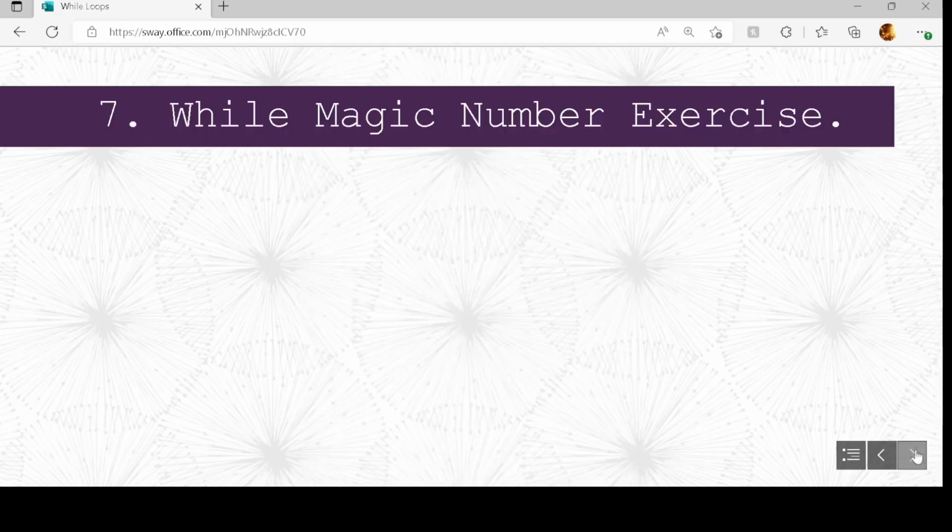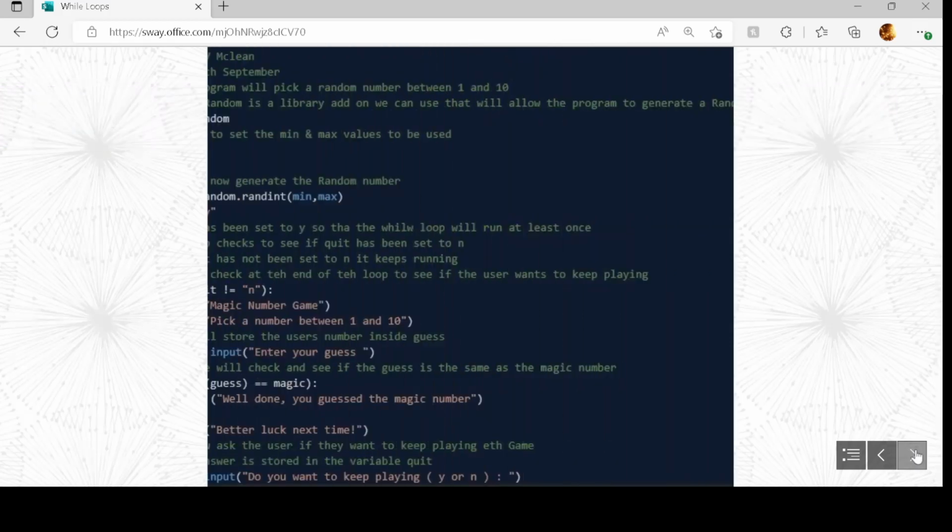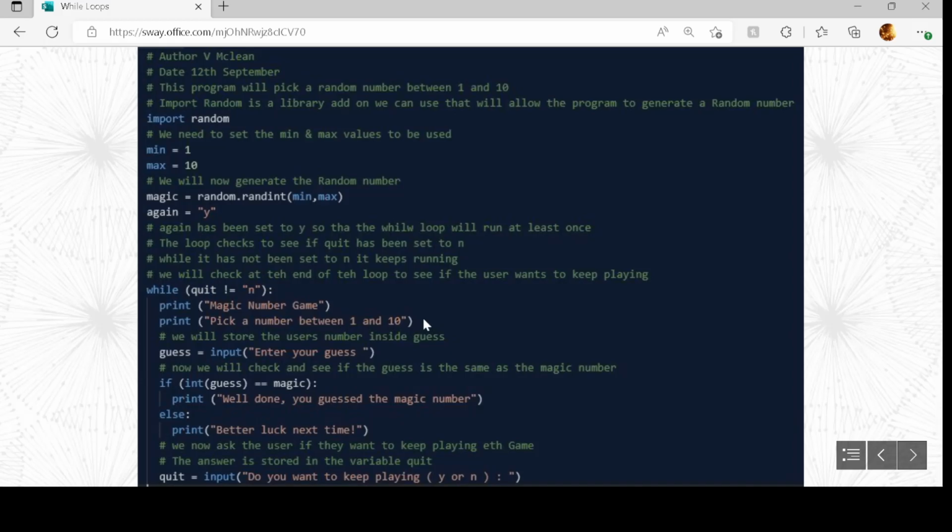Okay, so just move on. So this time what I'm going to do is do the magic number exercise that we've seen before. Again, so I'm taking input random. The min equals 1 and the max equals 10.